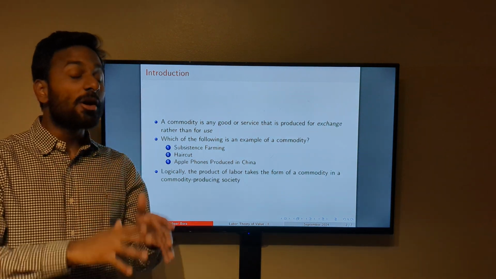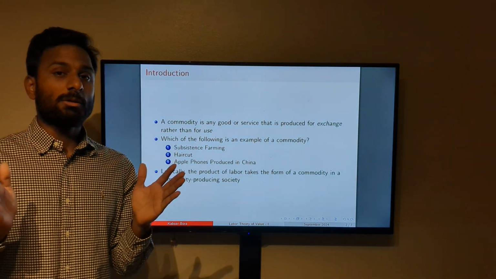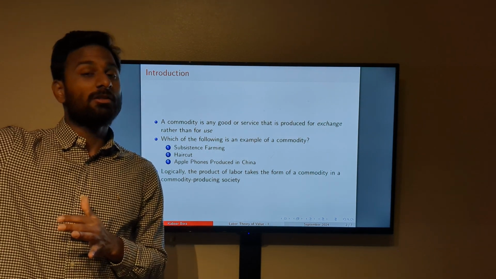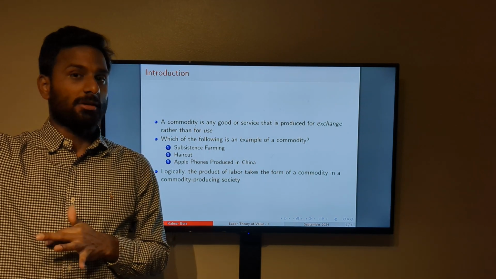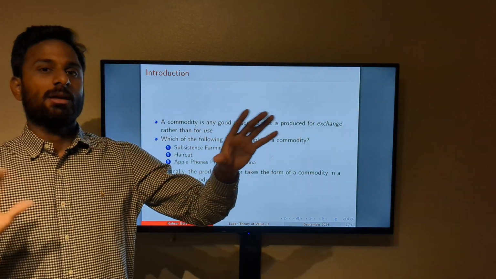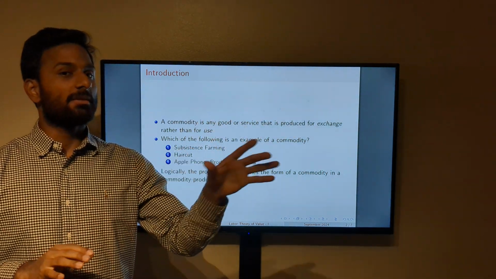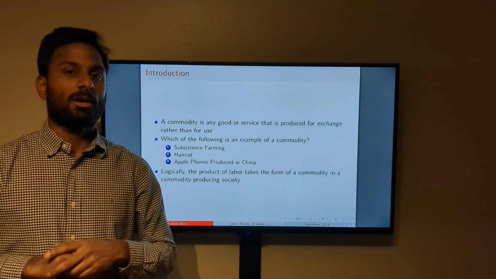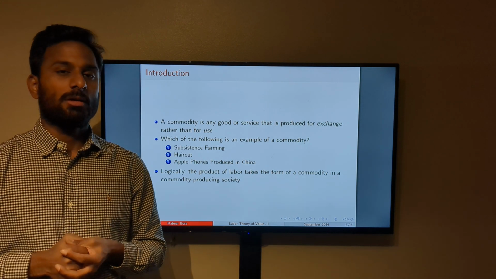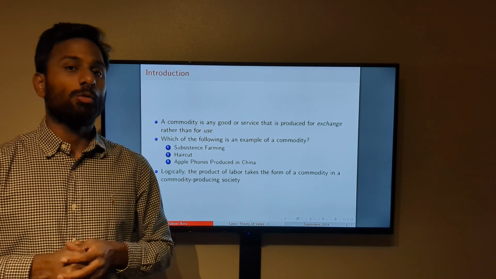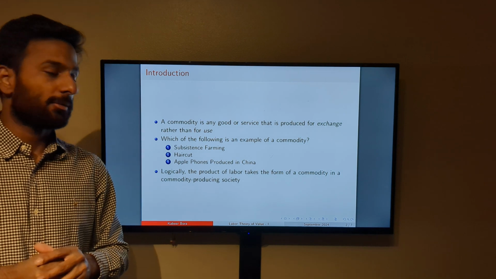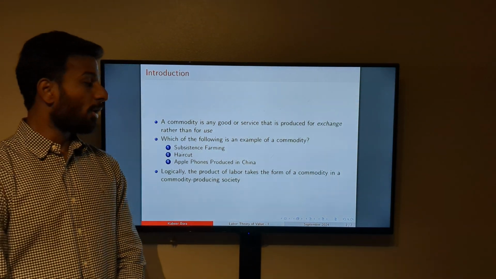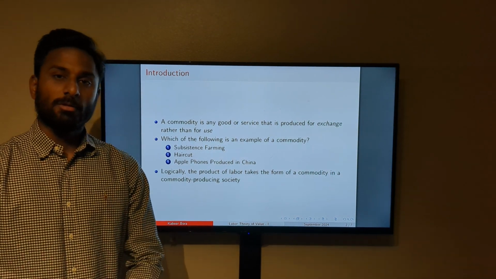So the consumers here in the United States have nothing to do with the production process in Foxconn, but the ones that produce it are not able to use it in China, right? So instead, the ones that actually benefit are the consumers, who are the eventual users of this product produced in China. So logically, we see that the product of labor takes the form of a commodity in a commodity producing society, right?